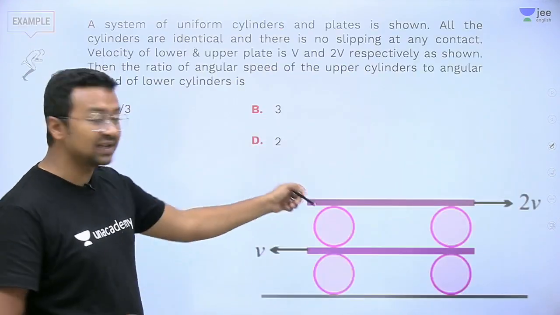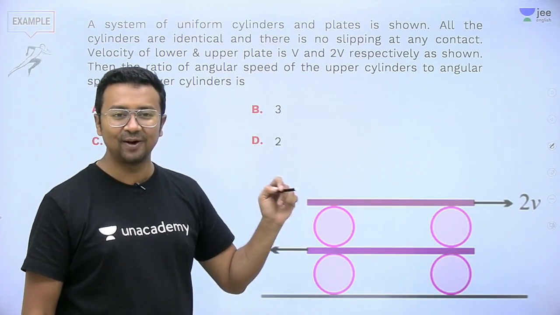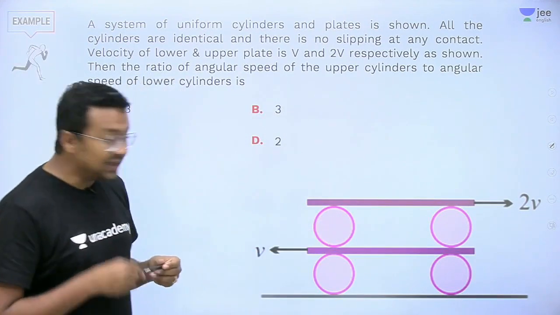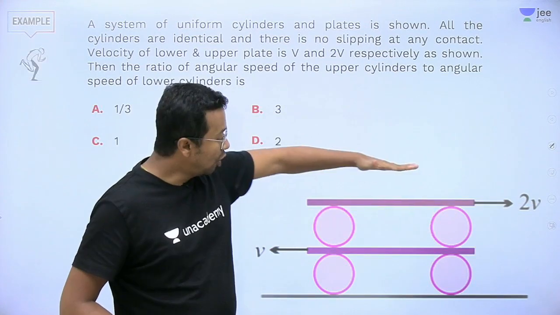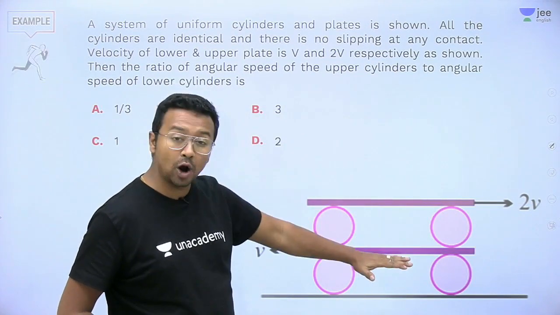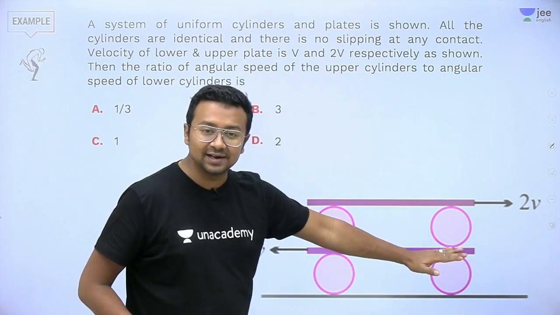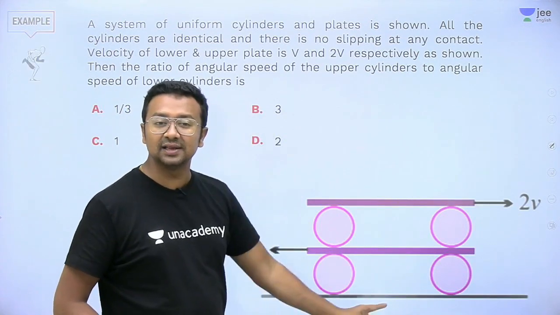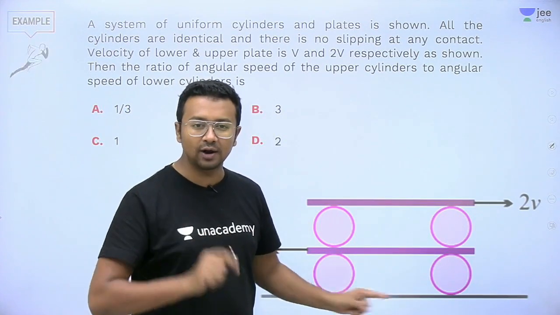See, the next question is something of this sort. Same formula we are going to use. Let me explain to you. What does this question tell me? In this question, we have got a set of 2 cylinders. On top of it, there is a plank. On the bottom of this, there is a plank. And there are 2 more cylinders and they are resting on the ground. Now, this ground is stationary. It is not moving.